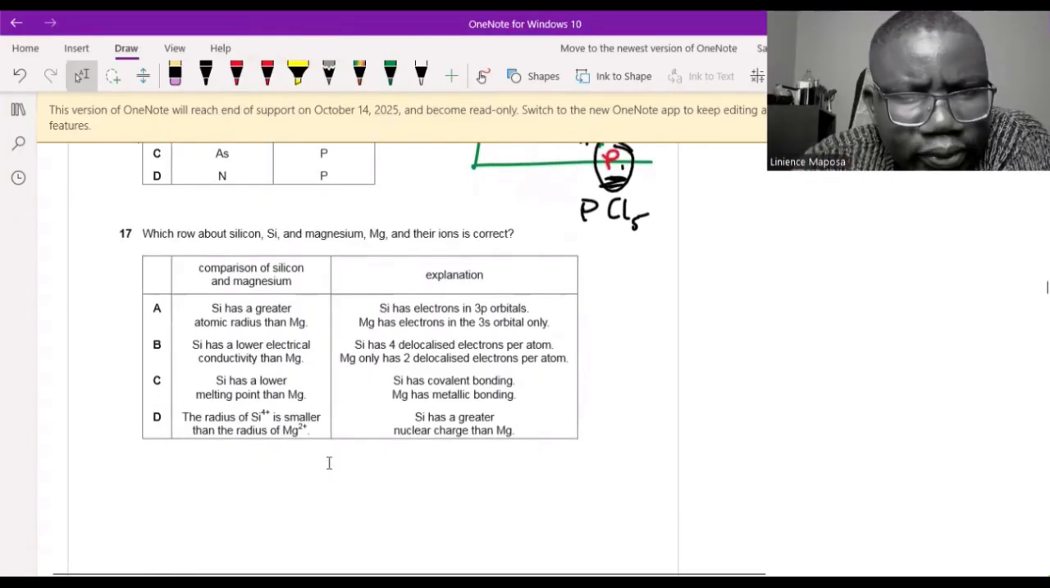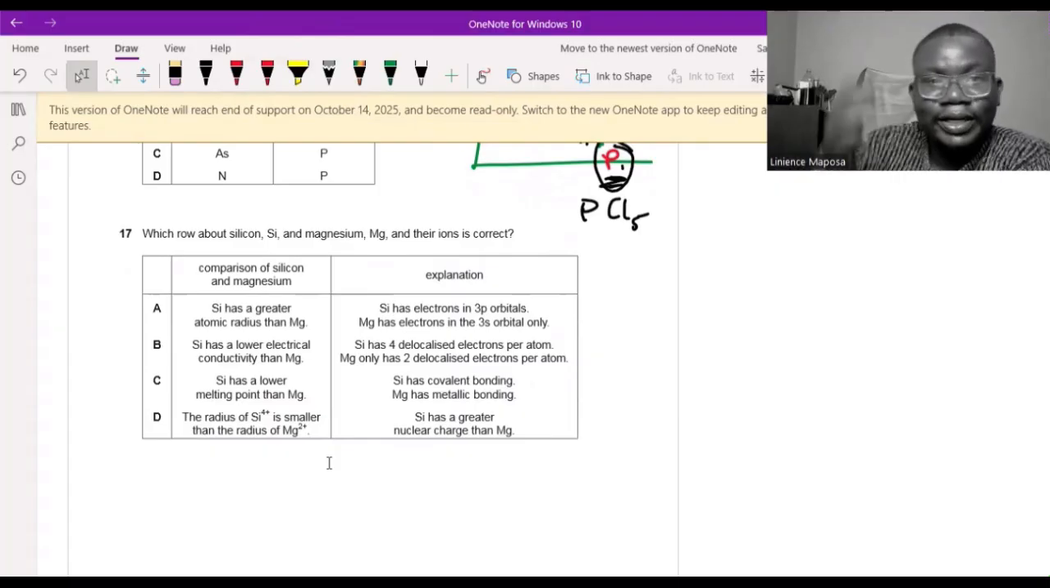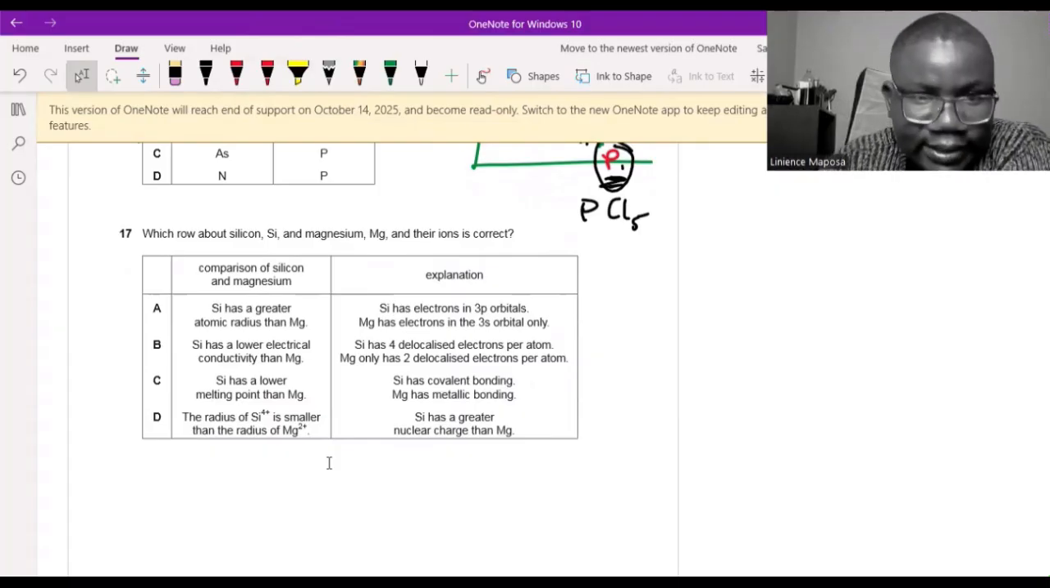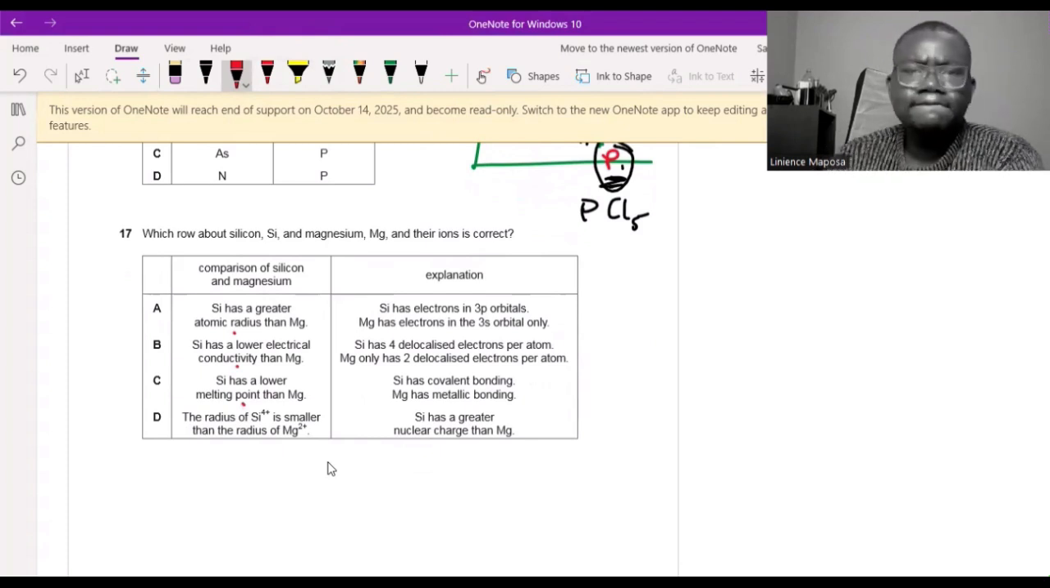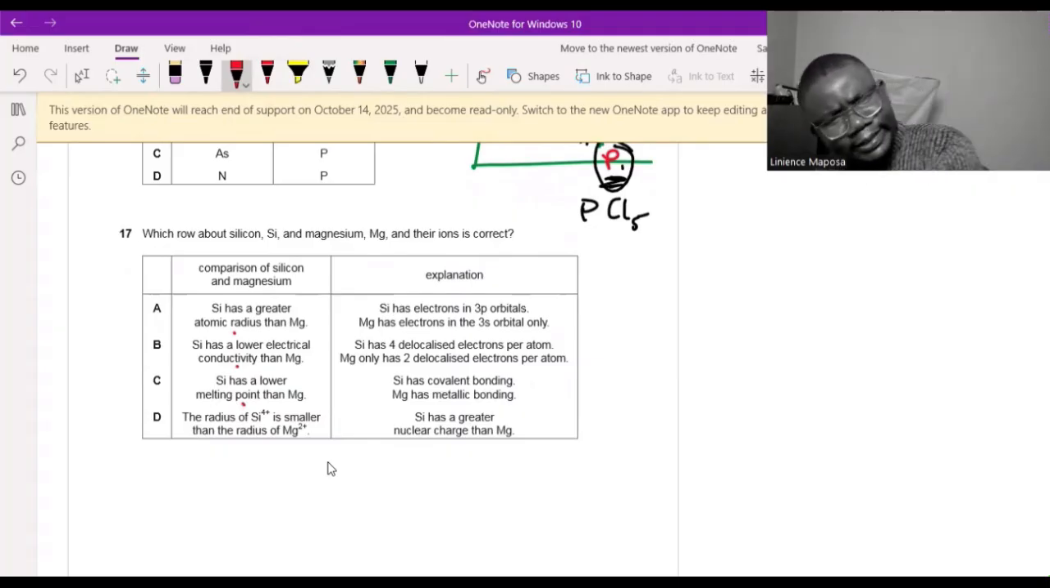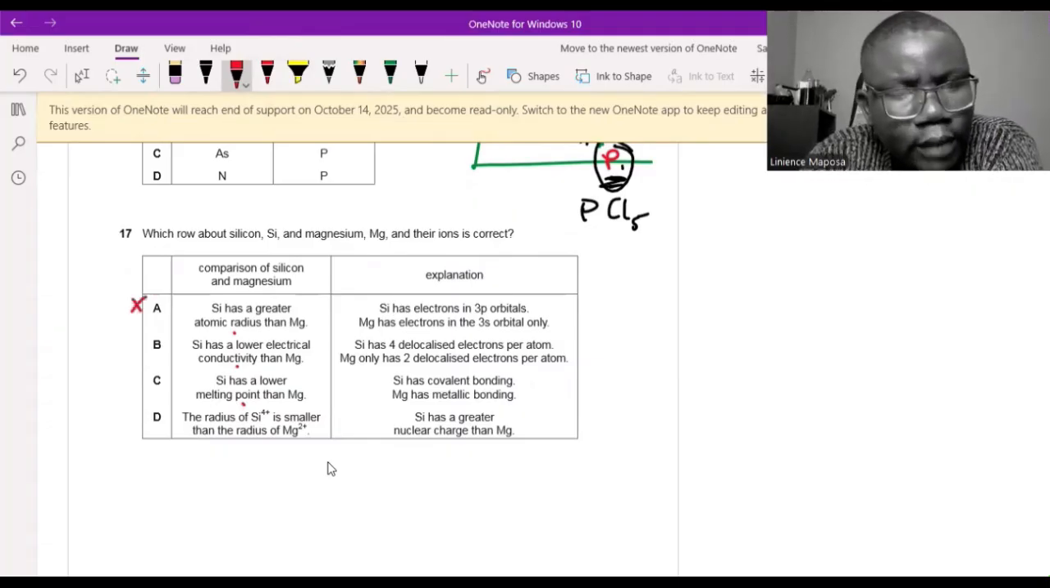Which row about silicon and magnesium and their ions is correct? Okay, silicon, magnesium, and the ions of these. All right, comparison of silicon and magnesium. They are comparing atomic radius, electrical conductivity, melting point, and so on. Let's look. They say silicon has a greater atomic radius than magnesium. No, atomic radius decreases across a period. So this one is not true, right?